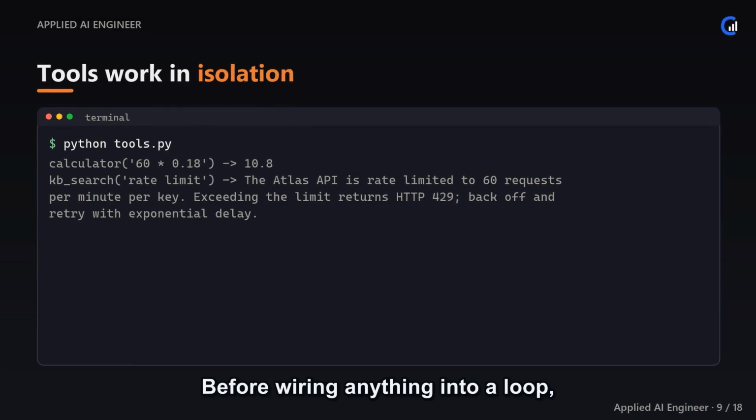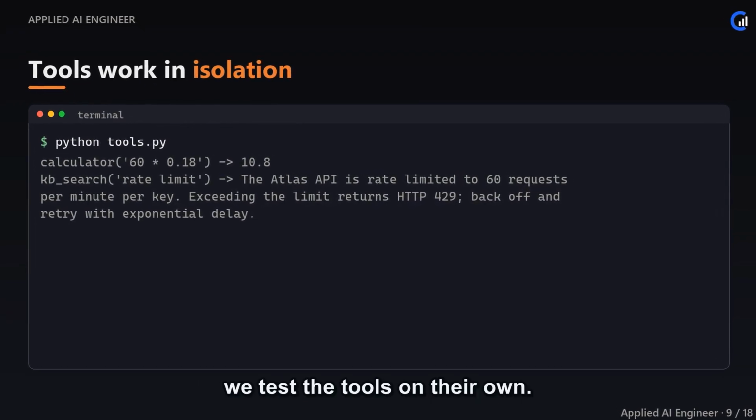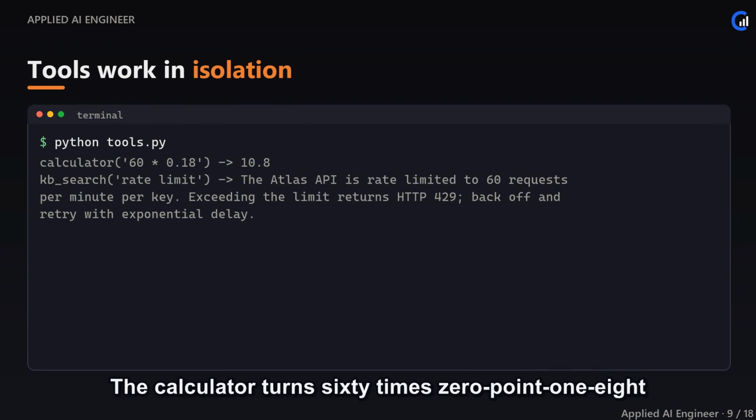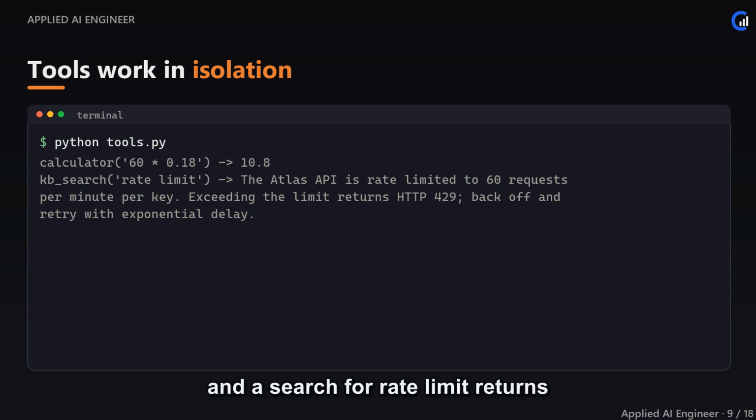Before wiring anything into a loop, we test the tools on their own. The calculator turns 60 times 0.18 into 10.8, and a search for rate limit returns the right document. These are deterministic, same input, same output every time. That's deliberate. The model supplies judgment, which varies, but the tools supply facts, which shouldn't. Get your tools rock solid in isolation first, then let the agent orchestrate them.